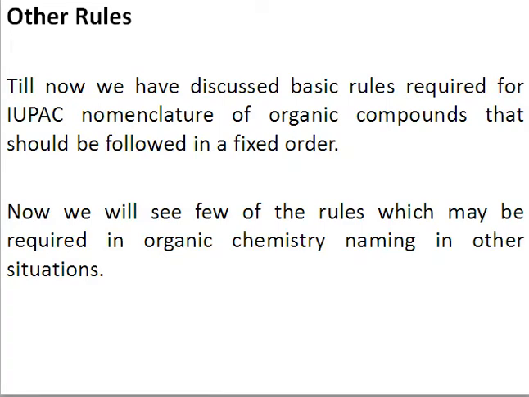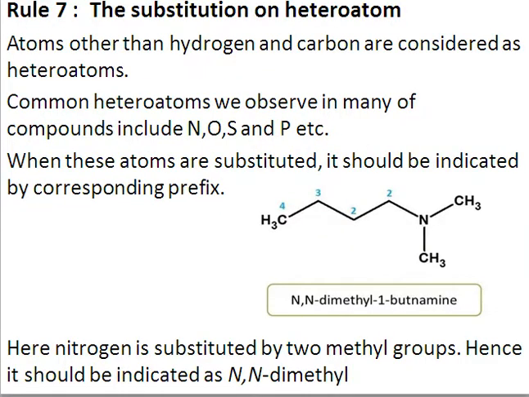Now we have studied the fixed rules. First, we select the principal functional group, then we select the principal chain. We have studied different criteria for selecting the principal chain, then giving the root name, then the numbering of the side chain. Now, after these fixed rules, we have some other rules. These other rules are applicable under special conditions, and they are not applicable to all organic compounds. The first rule in this regard, or overall rule number 7, is that if there is a substituent on any heteroatom. What do we mean by heteroatom? The atoms other than hydrogen and carbon are considered heteroatoms.